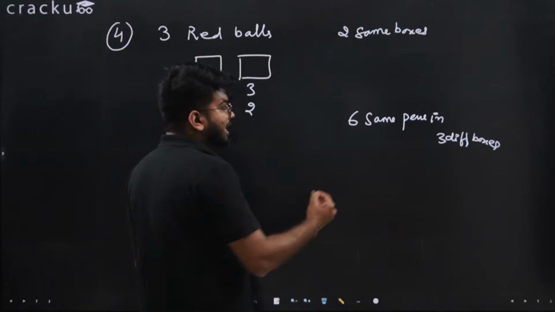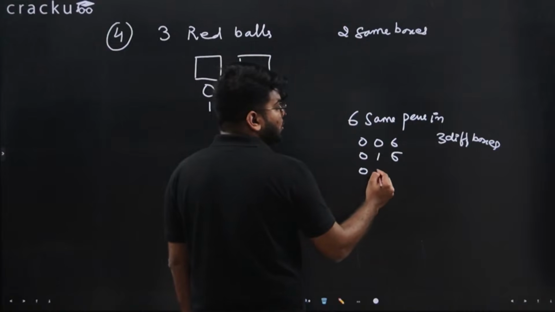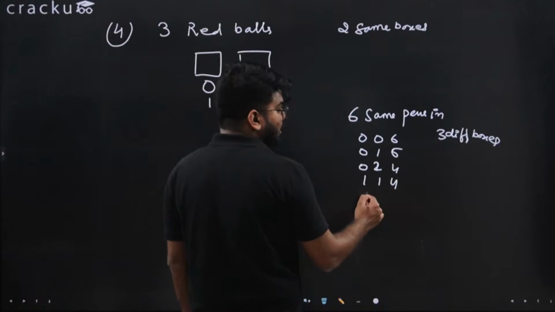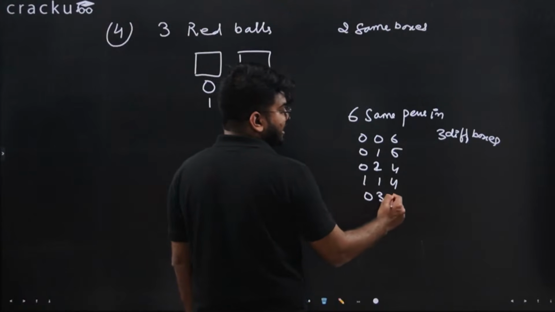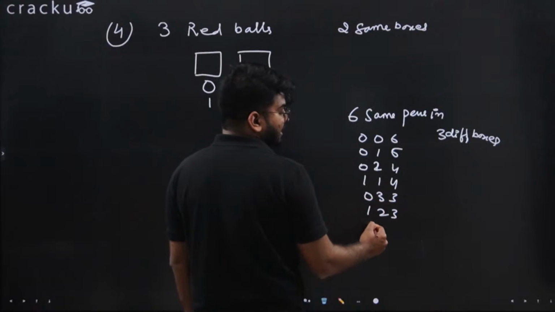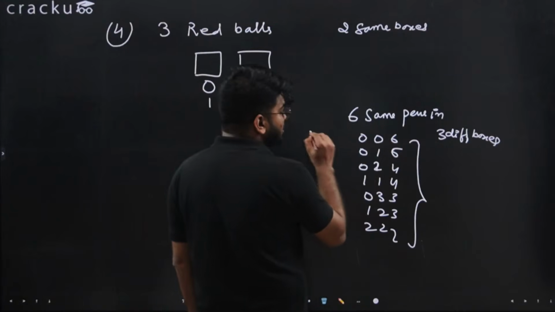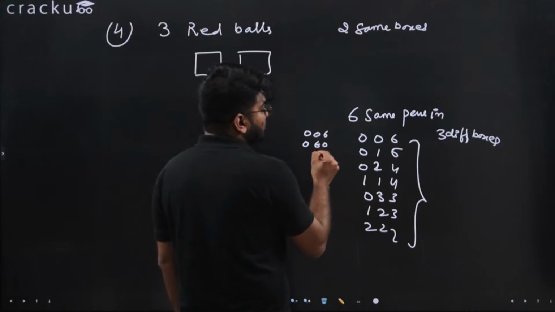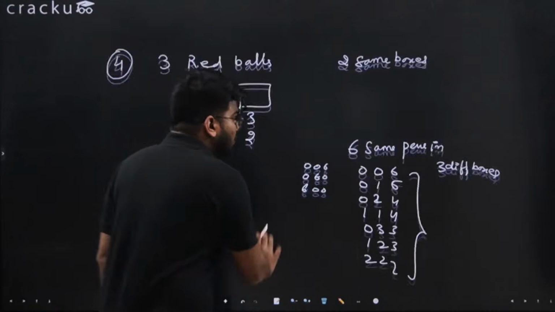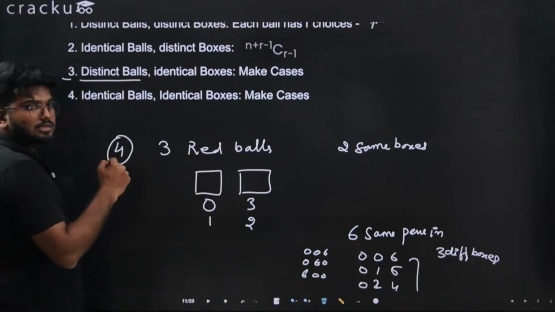Because boxes are same, I can do 0 0 6, I can do 0 1 5, I can do 0 2 4, I can do 1 1 4, I can do 0 3 3, I can do 1 2 3, I can do 2 2 2. All these cases are possible. I don't need to arrange like 0 0 6 and then 0 6 0 and 6 0 0, because the boxes are same.